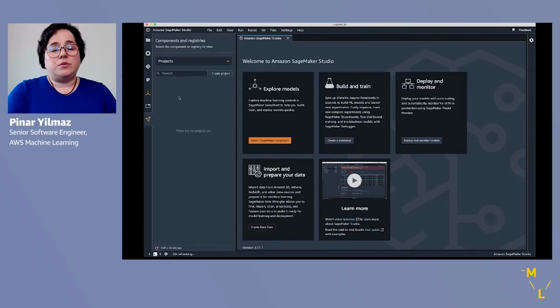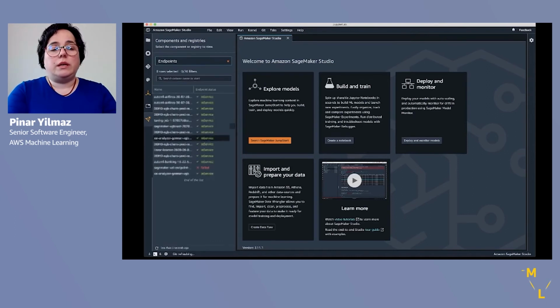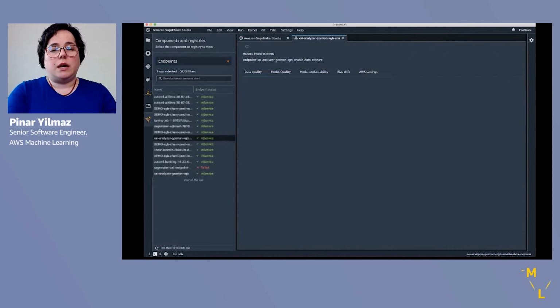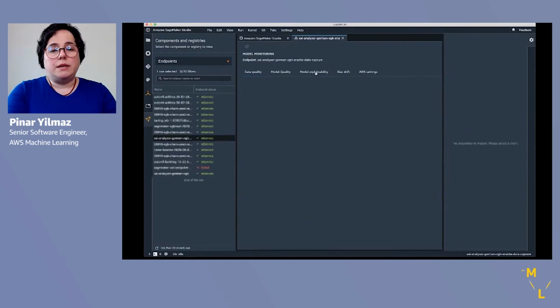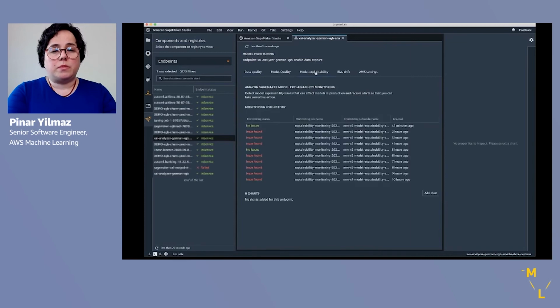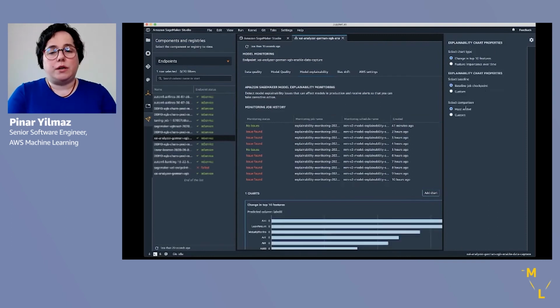So to find out what these metrics indicate and how the endpoint behaves over time, we can locate it in the endpoint section in SageMaker Studio and open up the model monitoring report. And in this report, there will be a bias and an explainability section. So if we look at the explainability section, we can see how the feature attributions change over time.